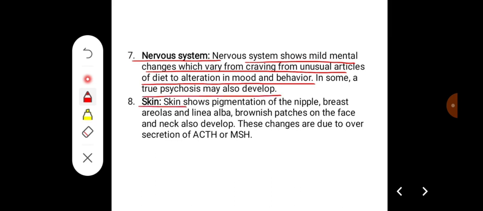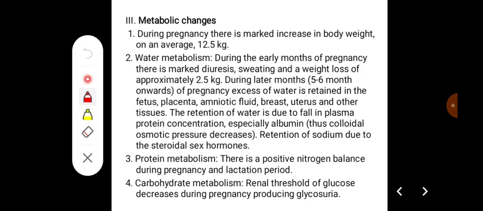There can be changes in the skin. The skin shows pigmentation of the nipple, breast, areola, and linea alba. Brownish patches on the face and neck also develop, and these changes are due to the oversecretion of ACTH and melanocyte stimulating hormone.